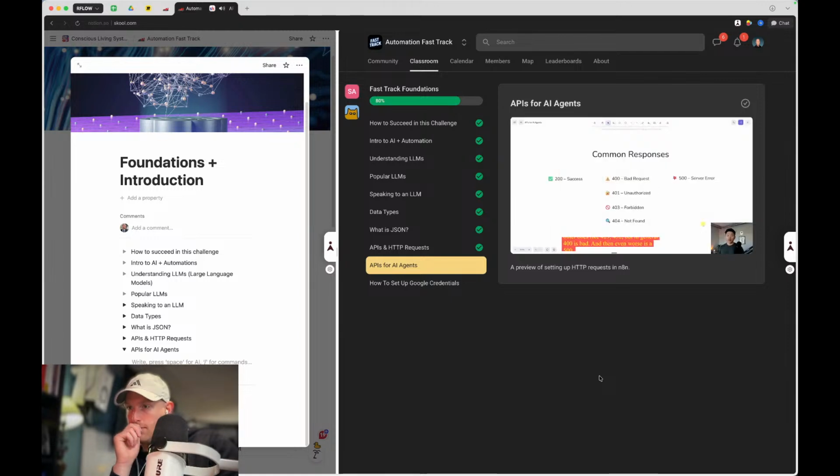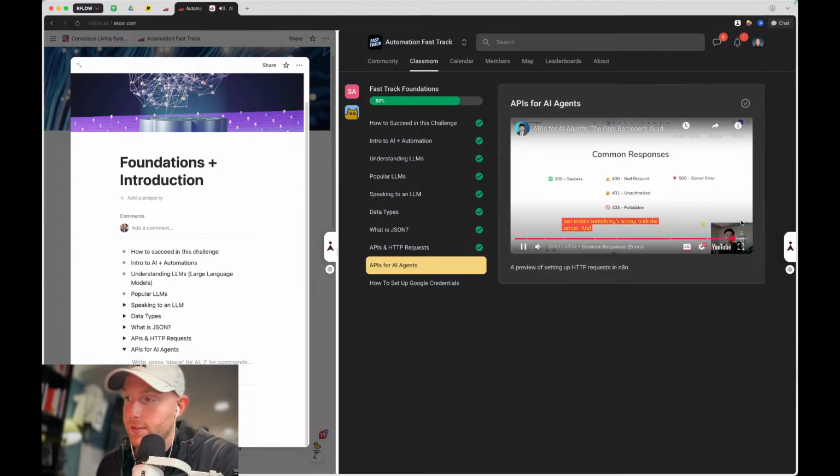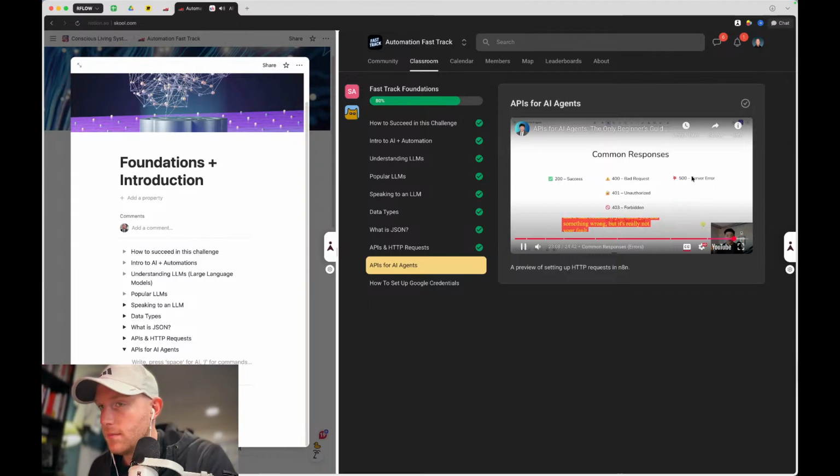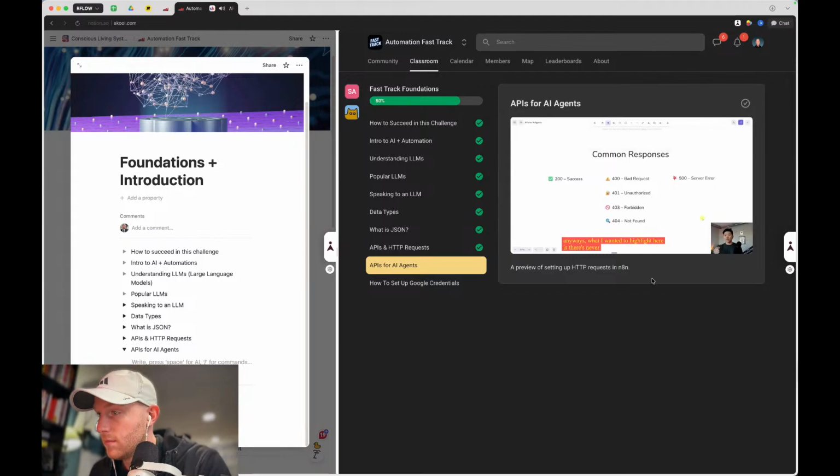And then even worse is a 500. And this just basically means something's wrong with the server. Maybe it doesn't exist anymore, or there's a bug on the server side. But the good news about 500 is it's not your fault. You didn't set up the request wrong. It just means something's wrong with the server. And it's really important to know that, because if you think you did something wrong, but it's really not your fault at all, you may be banging your head against the wall for hours. So anyways, what I want to highlight here is there's never just a one size fits all.